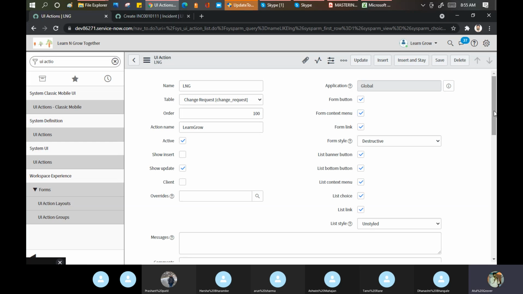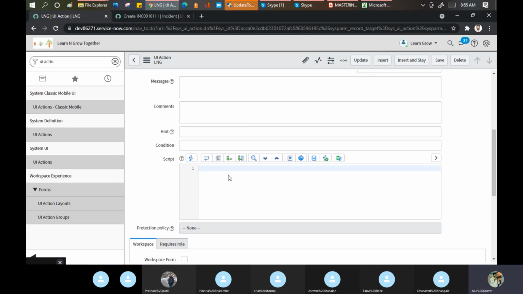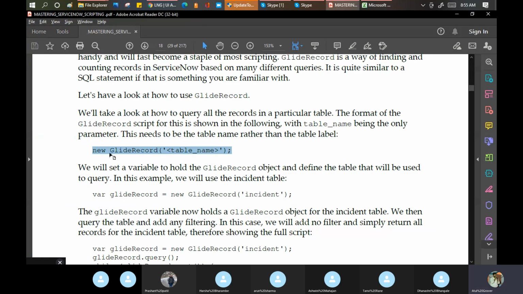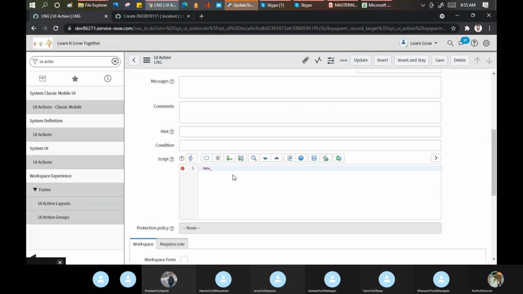And I pray to God that please execute this code for me. Okay. New. What do they mention here? New GlideRecord. Let me copy this and paste it here. Okay, let's do it like this. New GlideRecord table name. Let's put change_request. Okay, this is my table name.